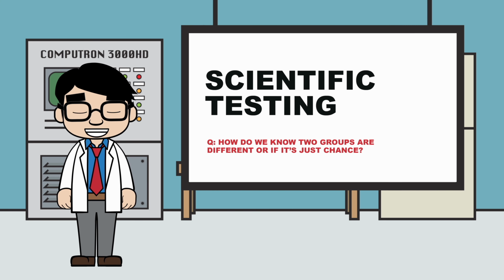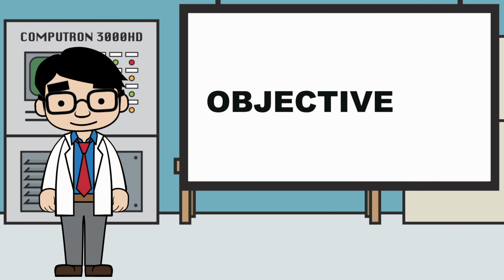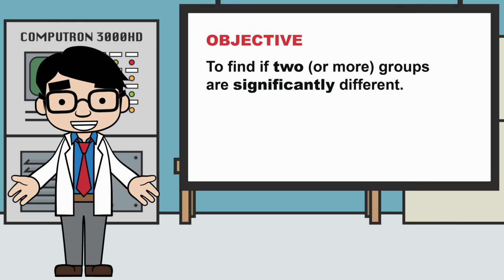Hello! Today we're going to talk about scientific testing. By the end of today's video, you should be able to answer the question, how do we know two groups are different or if it's just chance? The main objective of scientific testing is to find if two or more groups are significantly different from each other.